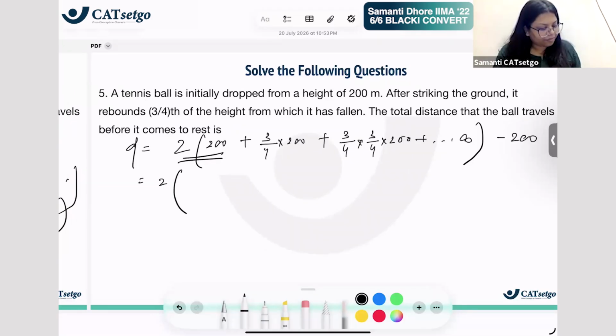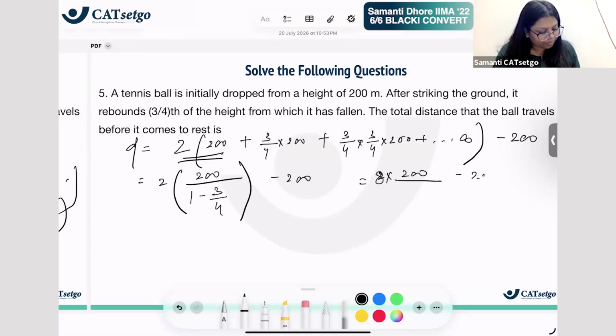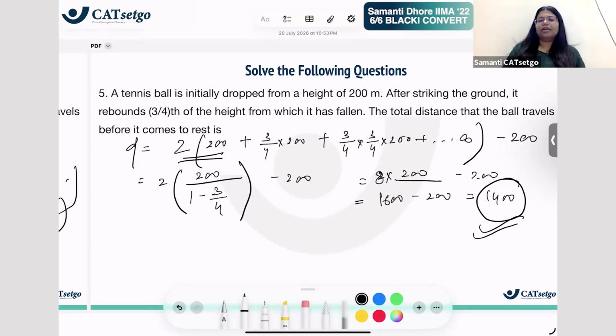This is 2 times of A upon 1 minus R minus 200, which is 2 times of 200 divided by 1/4. This becomes 8, minus 200, which is again what? 1600 minus 200, which is 1400. So what is the total distance traveled? It is 1400 meters.